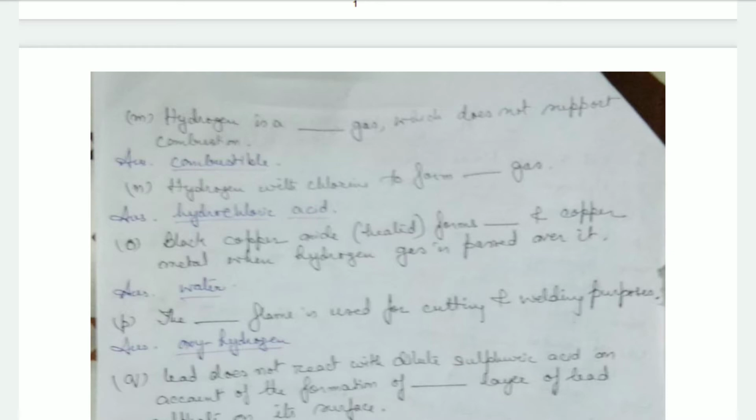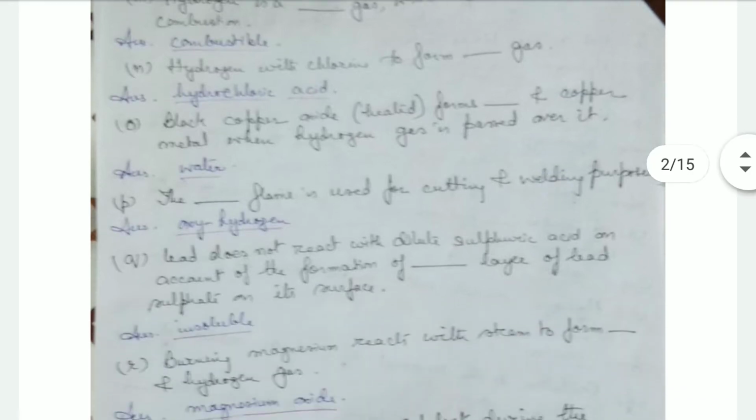Hydrogen combines with chlorine to form hydrochloric acid. Then black copper oxide, when it's heated, forms water and copper metal when hydrogen gas is passed over it. That is, black copper oxide is reduced by hydrogen. Then the oxyhydrogen flame is used for cutting and welding purposes.